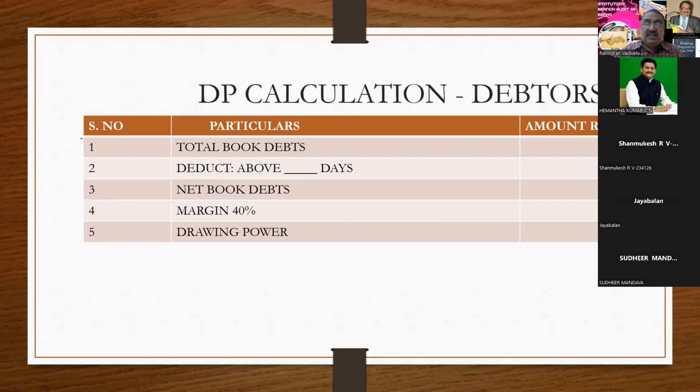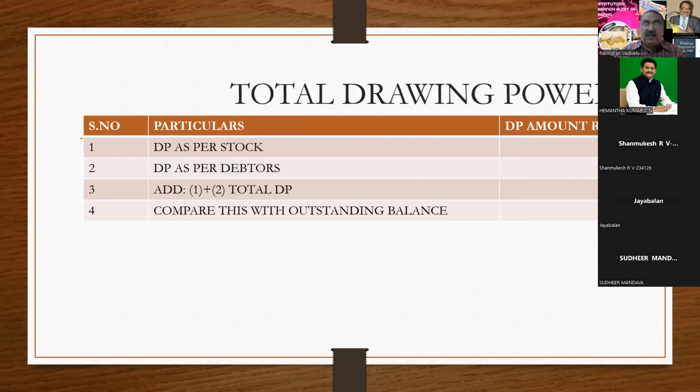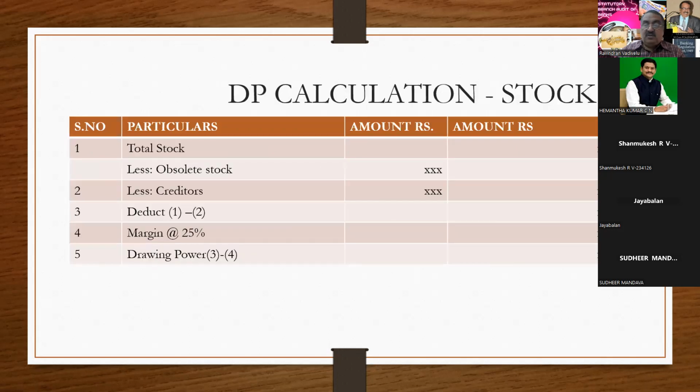Now we have the debtors. The total debtors less debts above 90 days or 120 days, the remaining is called good debts. From the good debts, deduct the owner's margin of 40%, and the remaining amount is called drawing power. So we have seen the drawing power as per the stock: total stock, less obsolete stock, less creditor stock, less LC stock is paid stock.